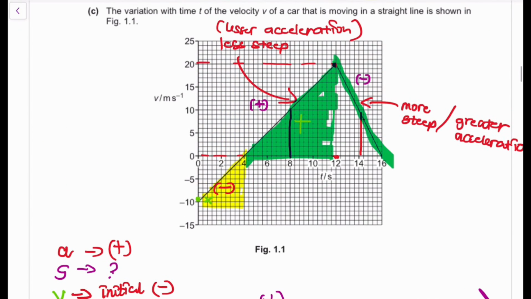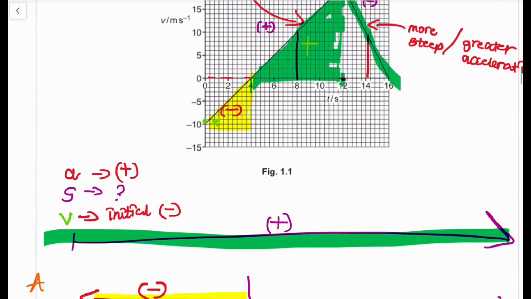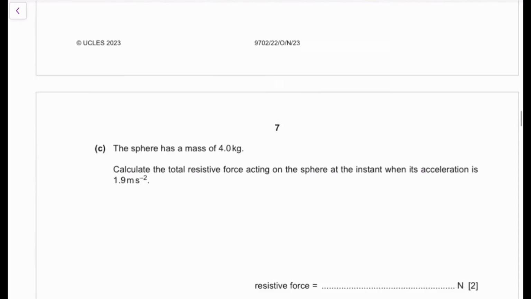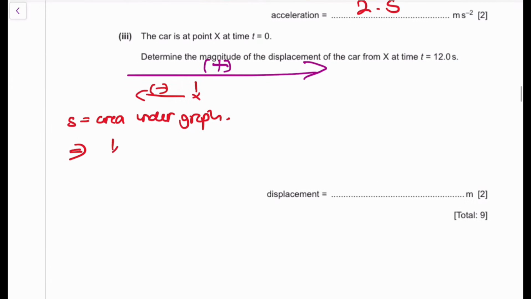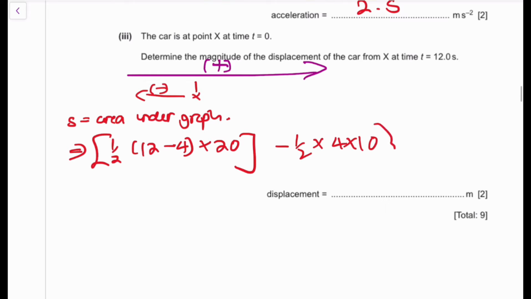So in this case, we have half of 12 minus 4 times 20, it's a triangle. Then half of 4 minus 0 times 10, right? So basically, just find the area. So we're going to have our area under the graph being 1/2 of (12 minus 4) times 20, okay? Minus 1/2 of 4 times 10, okay? Then we're going to have 80 minus 20, which is equivalent to 60. So we're going to have a displacement of 60 meters.